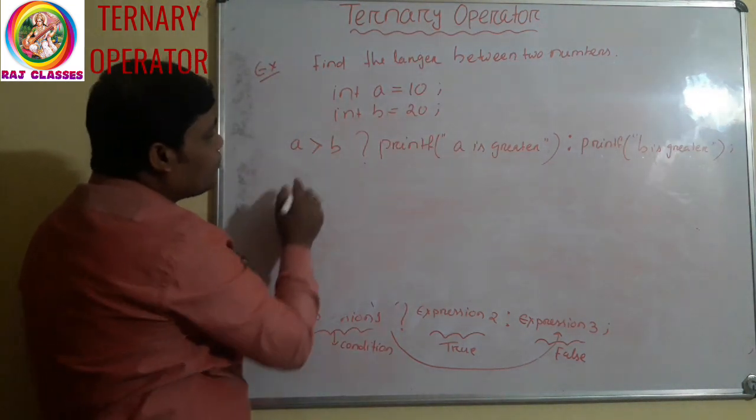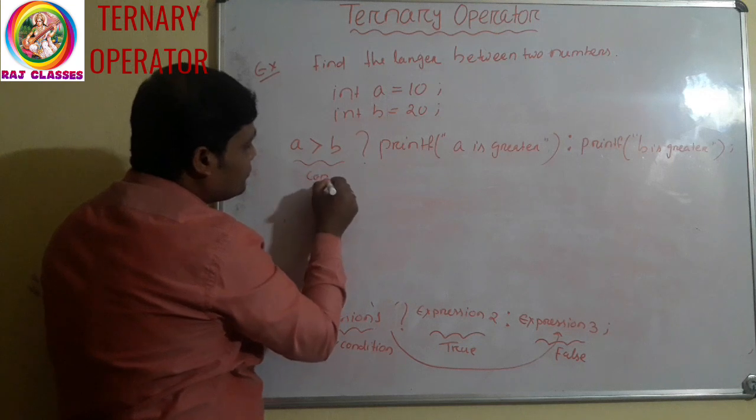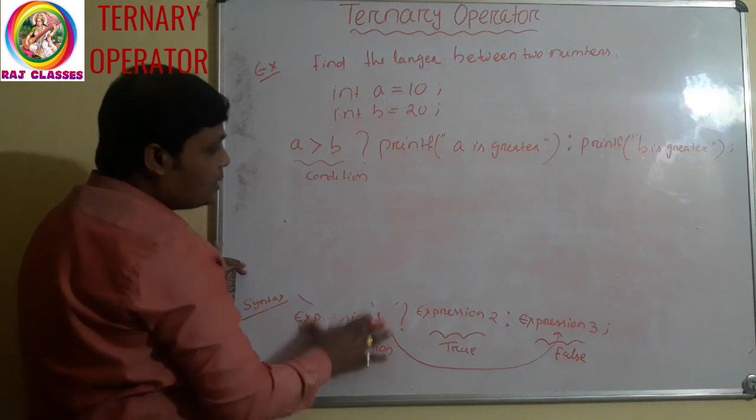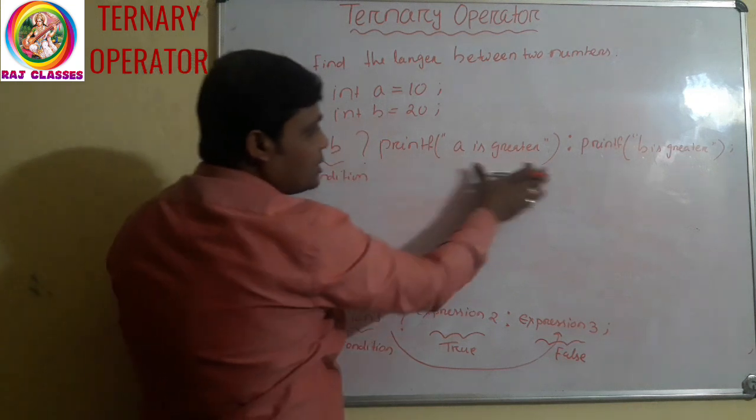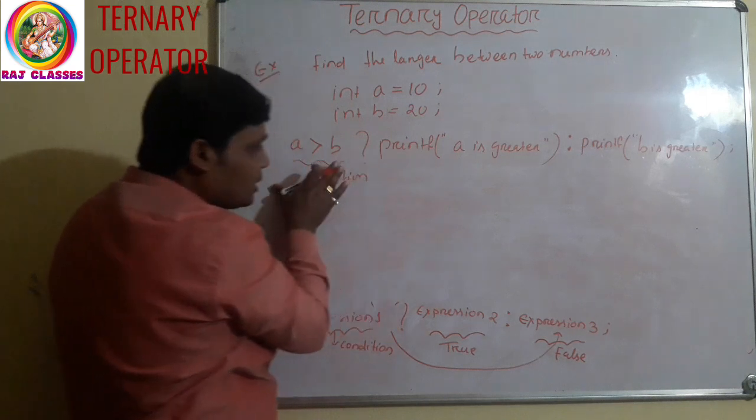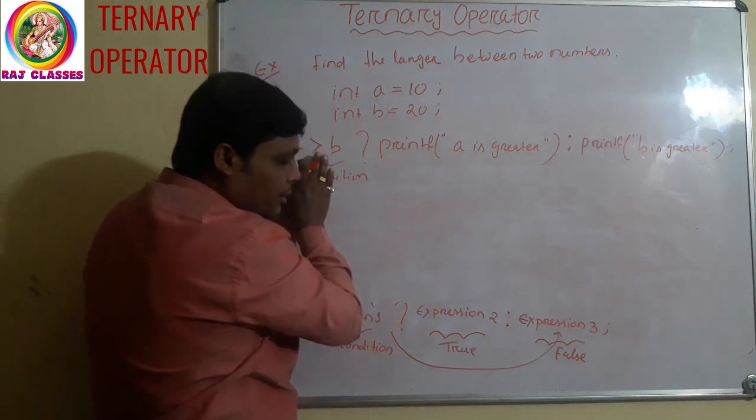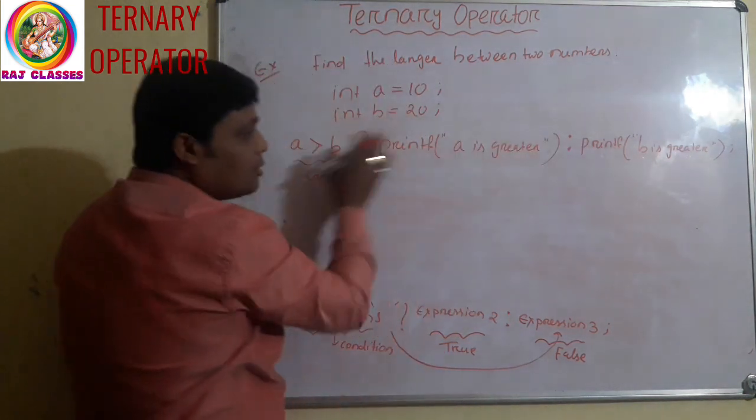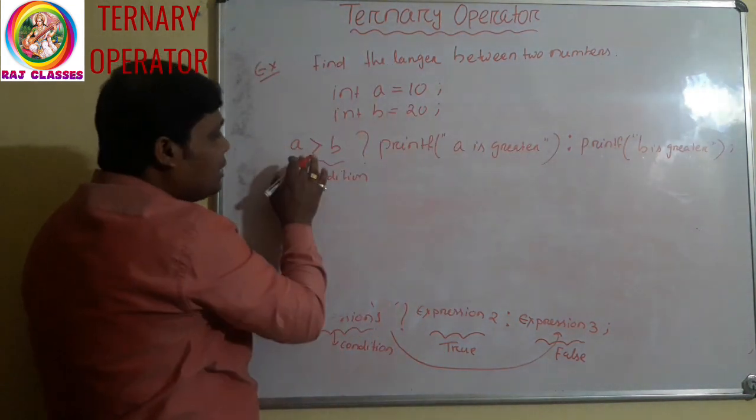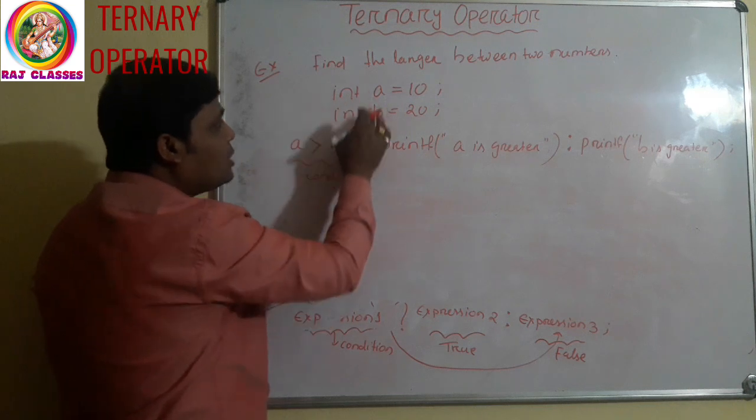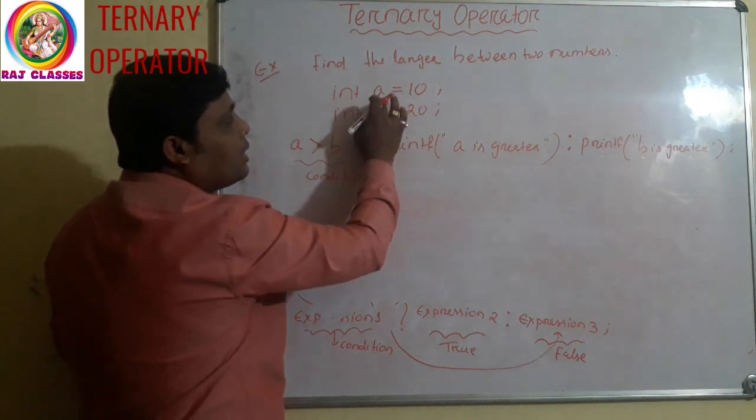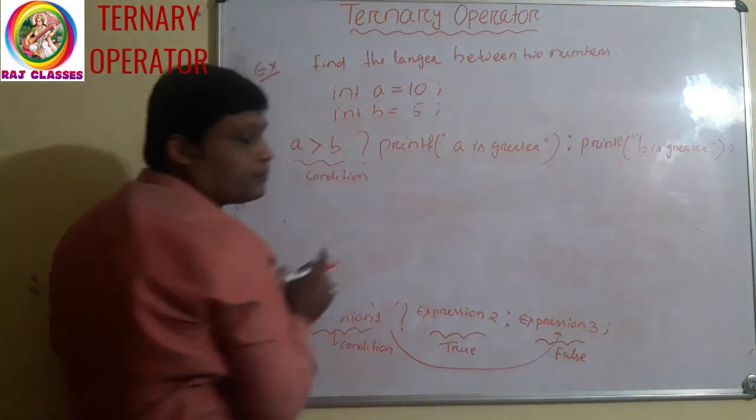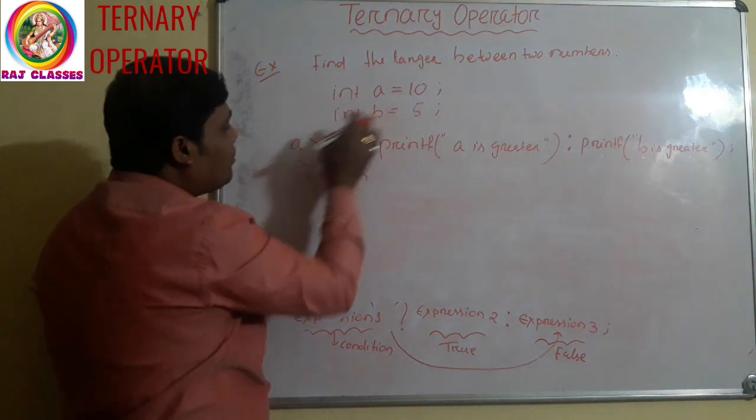You can see this is the condition. I have already discussed this. This is expression 1, the condition. This is expression 2, the true part for this condition. Clear? Then this is expression 3, that means the false part for this condition. Clear? If this condition is true, now see the value of A and B. A is 10, B is, suppose I am taking B as 5 first time. Clear? So what will happen?